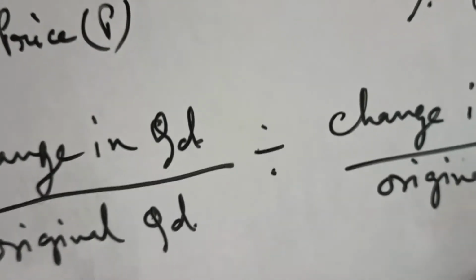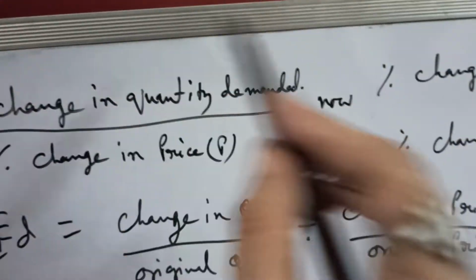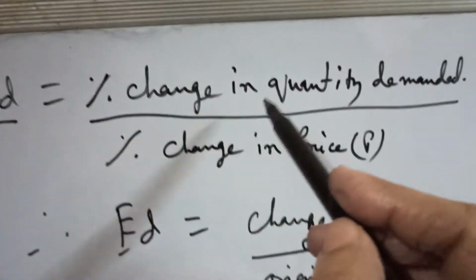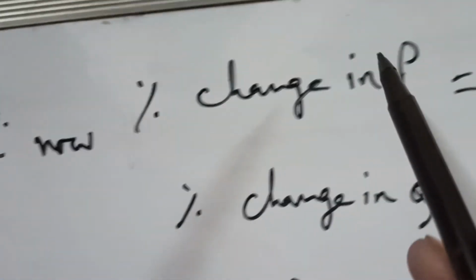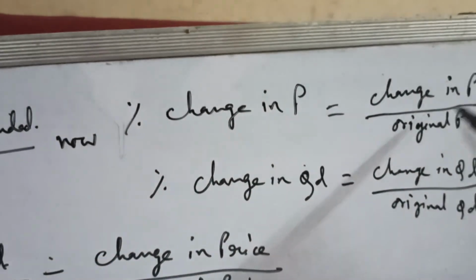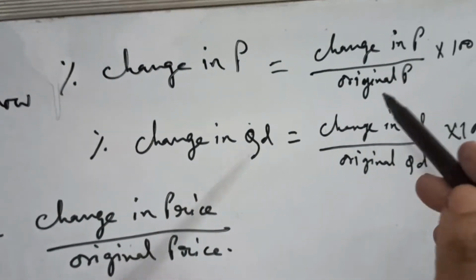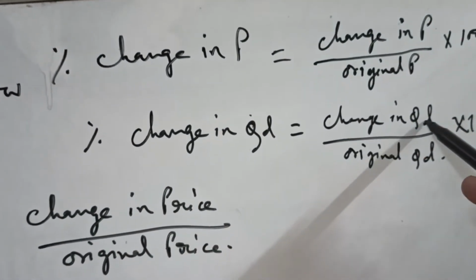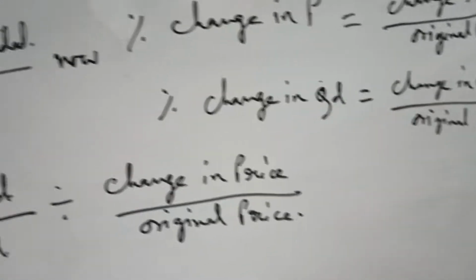I'm just putting the formulas. ED equals percentage change in quantity demanded by percentage change in price. Now percentage change in price equals change in price by original price into 100. Percentage change in quantity demanded is equal to change in quantity demanded by original quantity demanded into 100.